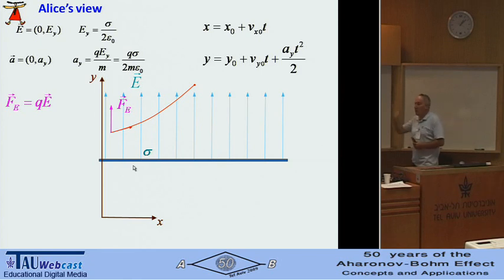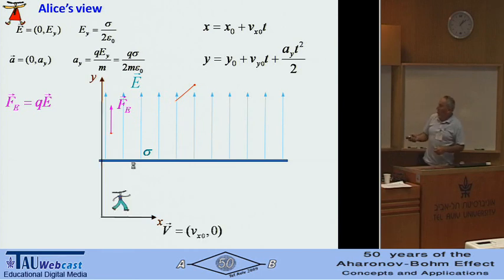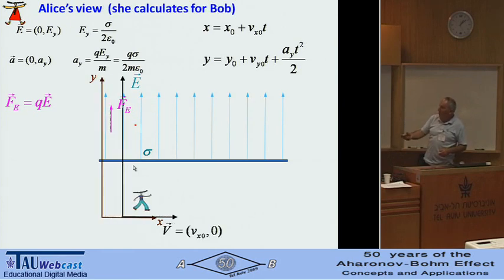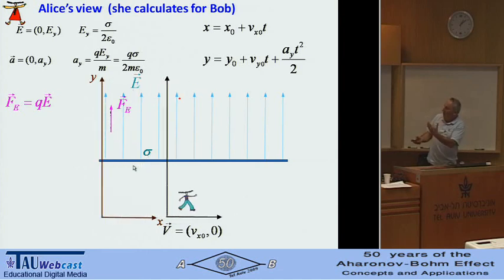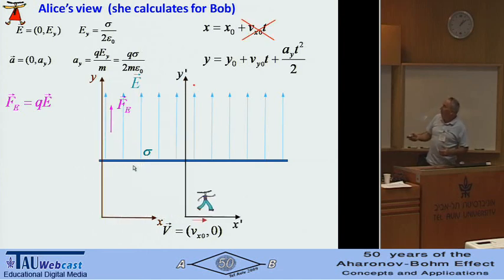But I want a little more computation. I want Alice to calculate what Bob will see. So there is Bob, and he moves with this velocity. So this is what Alice thinks happened to Bob. Since Bob moves with a horizontal velocity equal to the initial velocity of the particle, this motion should be cancelled.